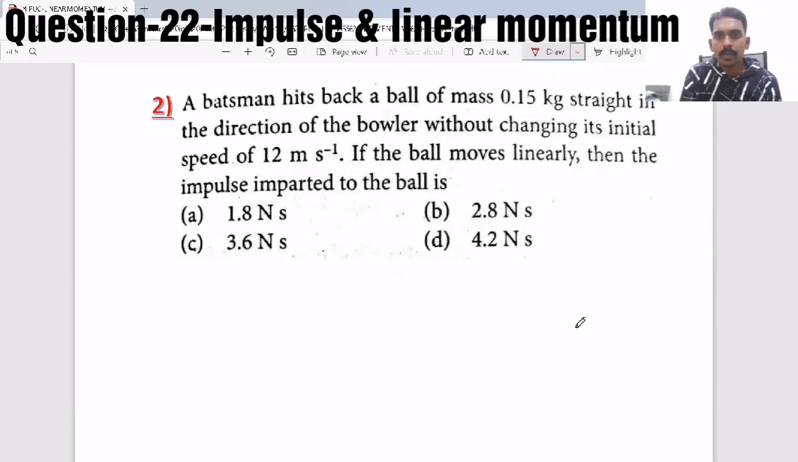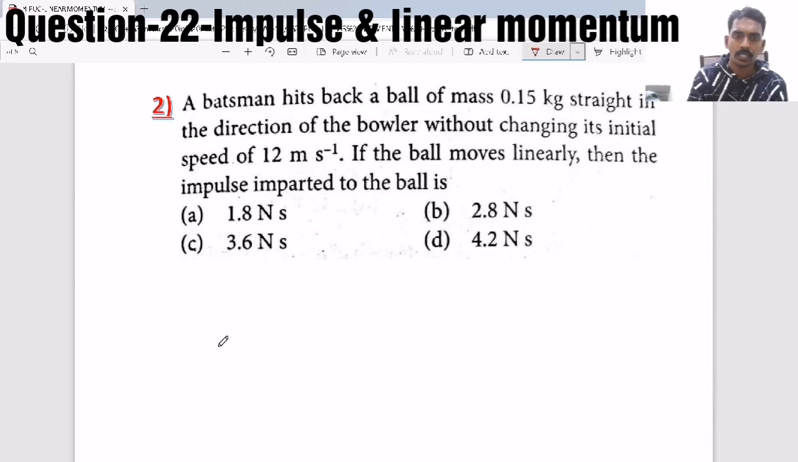Now, a batsman hits back a ball of mass 0.15 kg straight in the direction of the bowler without changing its initial speed of 12 meter per second. If the ball moves linearly, then what is the impulse imparted to the ball? So it is coming, hitting and going back again without changing its initial speed.